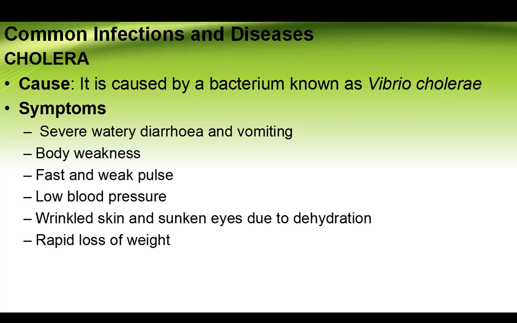The other symptoms are wrinkled skin and sunken eyes due to dehydration. The dehydration is caused by the vomiting and the diarrhea. So a person is becoming dehydrated, and if it becomes dehydrated, it means that the skin becomes wrinkled and the eyes are sunken. The other one is the rapid loss of weight because of this disease.